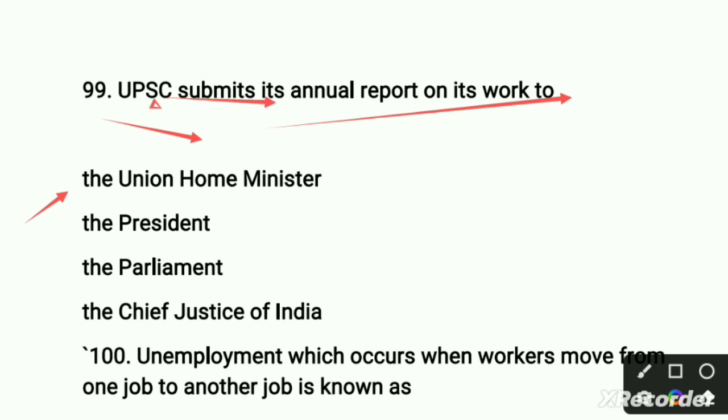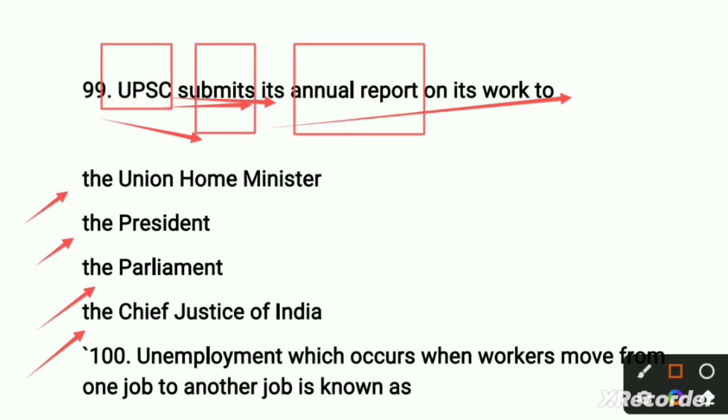Second option is the President, third option is the Parliament, whereas the fourth option is the Chief Justice of India. So the UPSC submits its annual report on its work to our President. So second option is the right option.